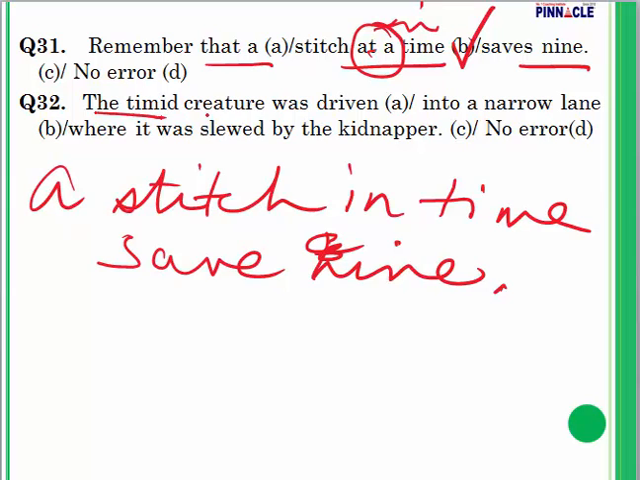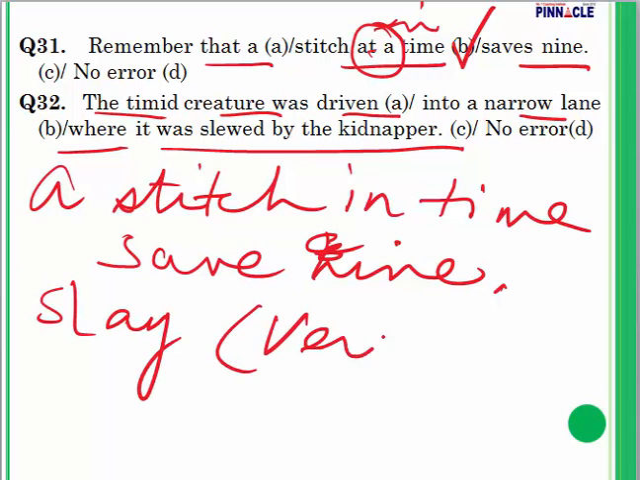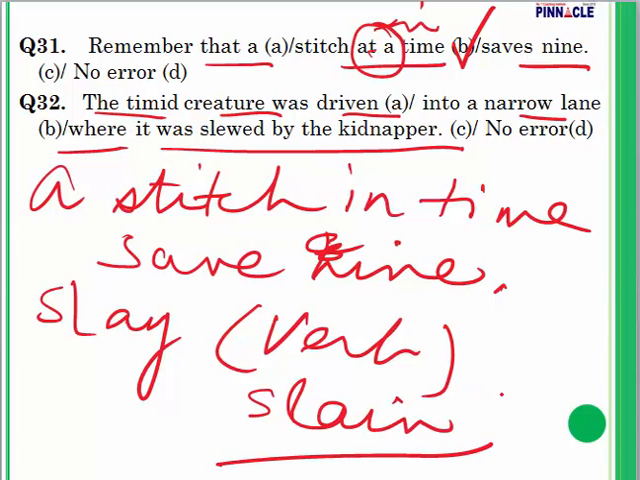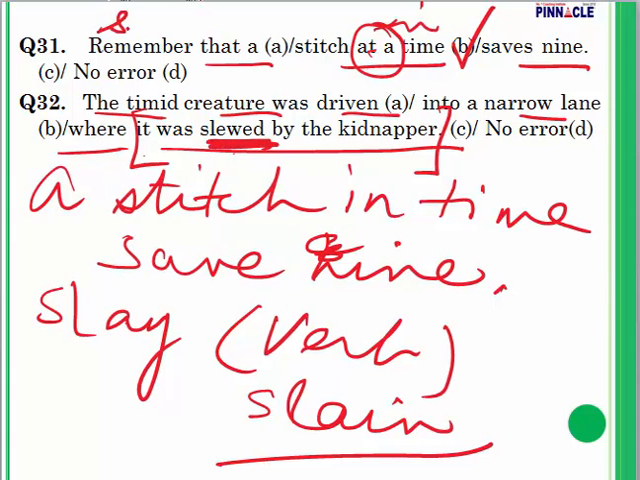Question 32. The timid creature was driven into a narrow lane where it was slewed by the kidnapper. The word slay is a verb and it means to kill somebody. And the third form is slain, S-L-A-I-N. So here it was slewed by the kidnapper. This part is in passive voice. So in passive voice we have to use third form. So slewed will be replaced by slain. It was slain by the kidnapper. Error is in part C.